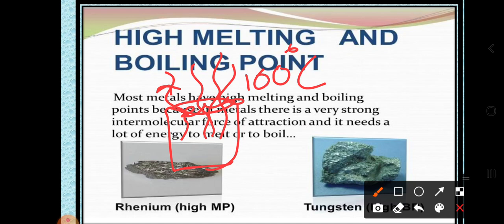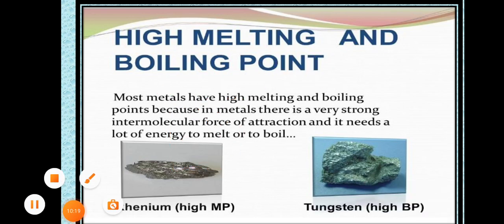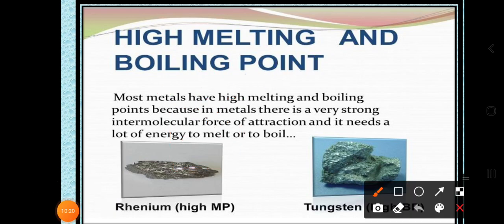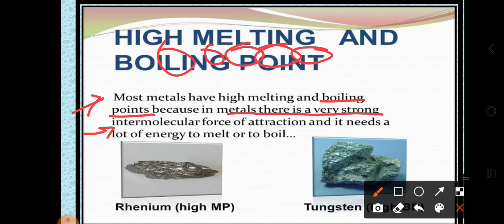Then how are we going to consider the melting point and the boiling point? Dear students, you know that all the metals have a high melting point and boiling point. Why? Because in metals there is a very strong intramolecular force of attraction. It means the molecules are joined together in a very close manner.